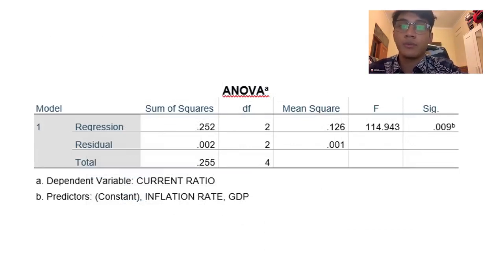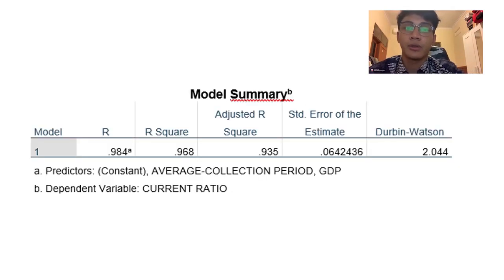Using the sig or p-value method, p less than 0.05, which is p equals 0.009, based on ANOVA ensures that the inflation rate and GDP, independent variables, are important, and that the model is also fine. So the independent variable will affect the current ratio.